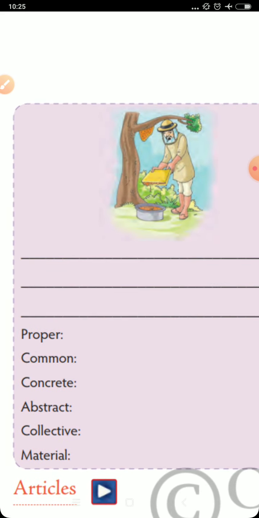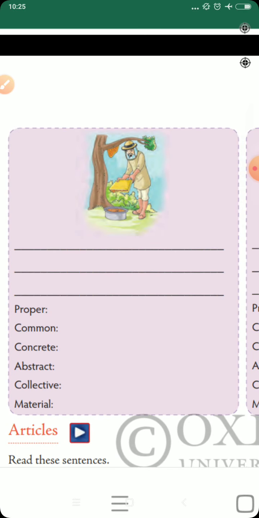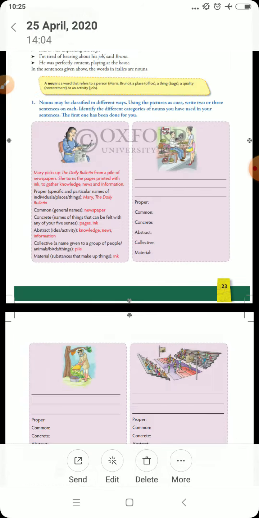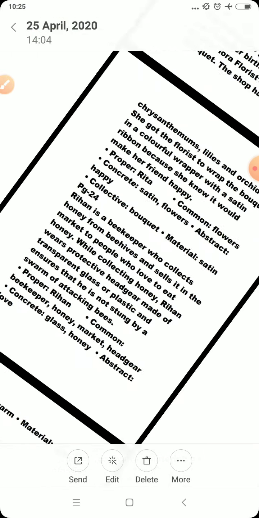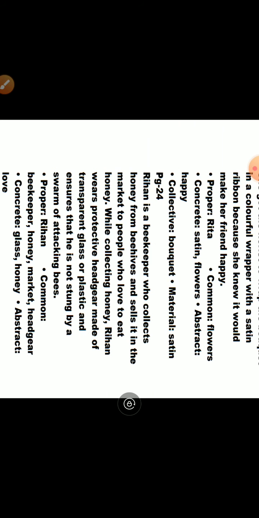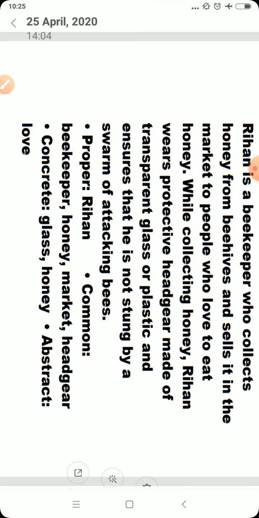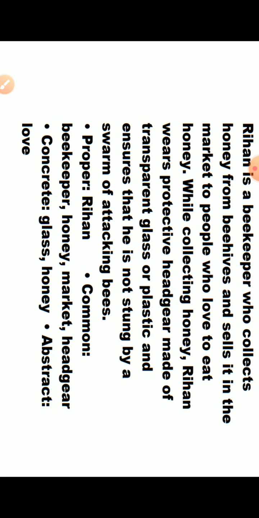What is the next picture? You see this picture and you have to write here. So here one picture is there. We can call this person Rehan, giving a name to this, and we are going to write about it. Let us see. So here, Rehan is a beekeeper who collects honey from beehives and sells it in the market to people who love to eat honey. While collecting honey, Rehan wears protective headgear made of transparent glass or plastic and ensures that he is not stung by a swarm of attacking bees.